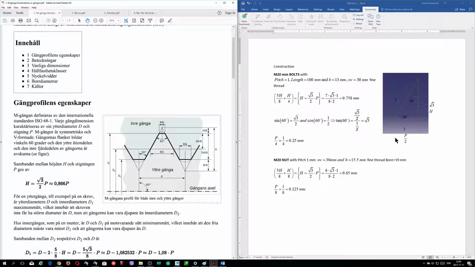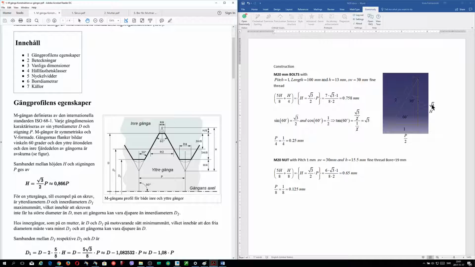We say that sine of 60 degrees, from this angle, is the square root of 3 divided by 2. And cosine of 60 degrees is 1 divided by 2. And the tangent of 60 is the sine divided by cosine. So sine is this one and cosine is this one. So tangent of 60 is the square root of 3.